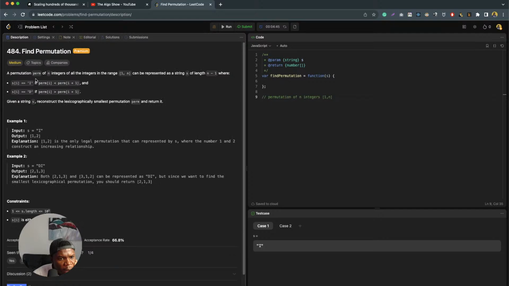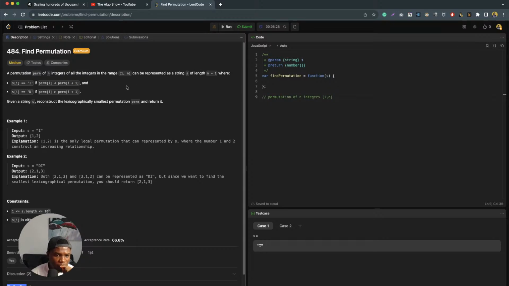Okay, so a permutation perm of n integers of all the integers in the range can be represented by a string of length n minus 1.